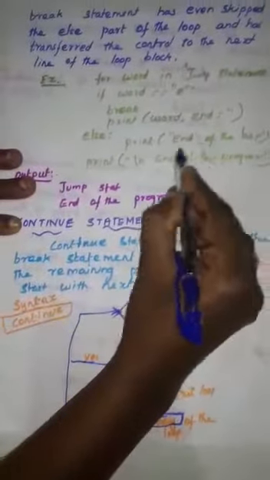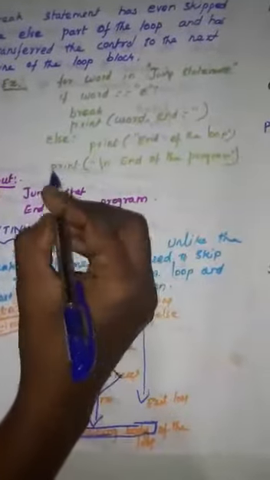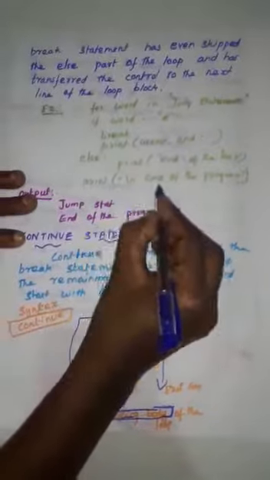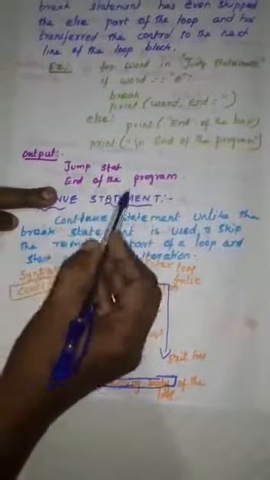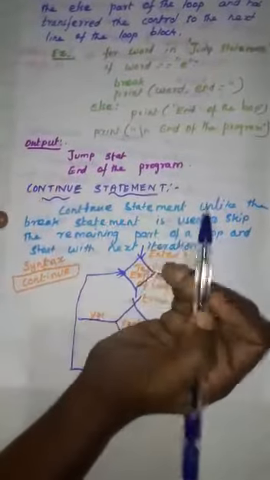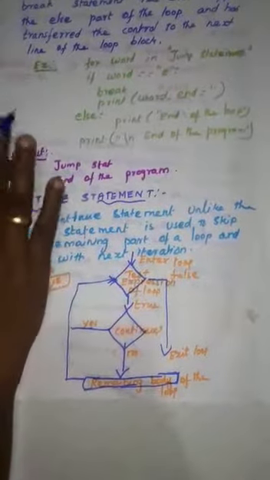Then print("\nend of the program"), so the output is end of the program. So this is the break statement.